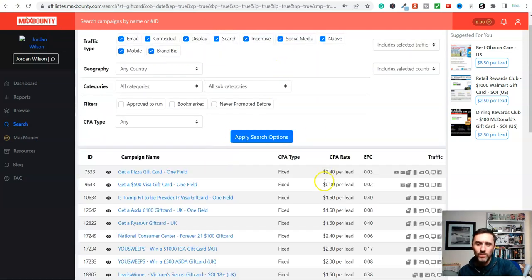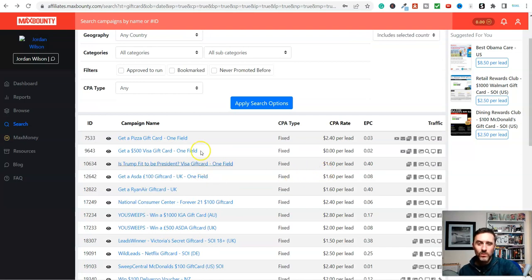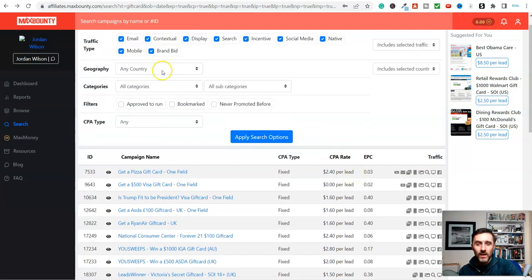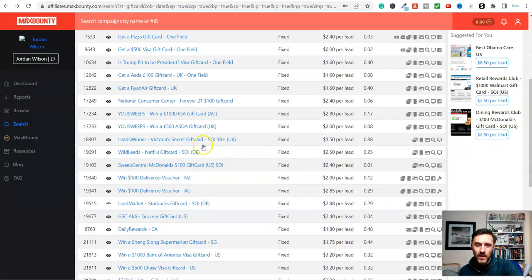So let's go back and we'll search this again. So basically, you can go ahead and have a look at this if you want. You can go via which one pays you the most money. You can also filter this via different countries, or you can even filter this via, if you come down here, per lead and also revenue share and other bits. But if we come down here, we'll go with any one of these.